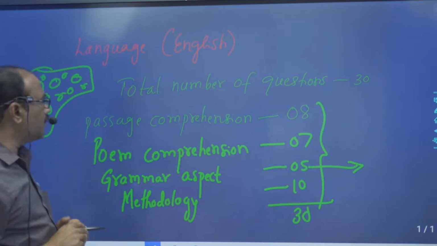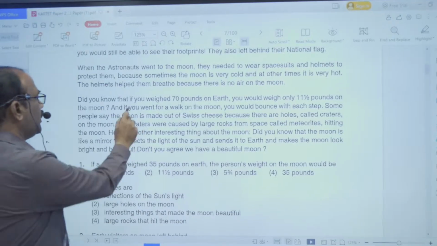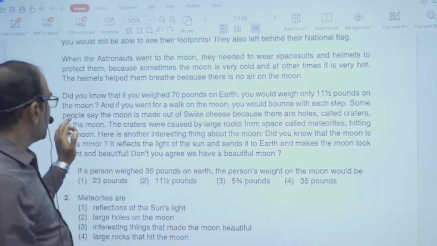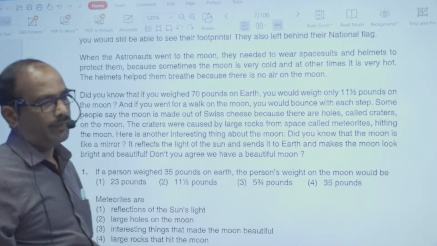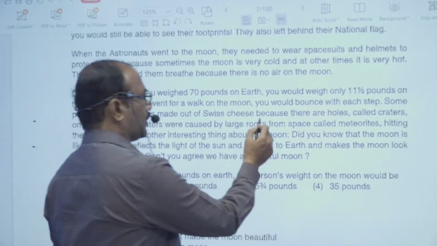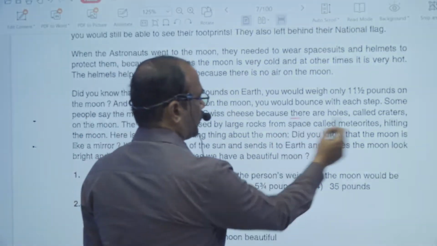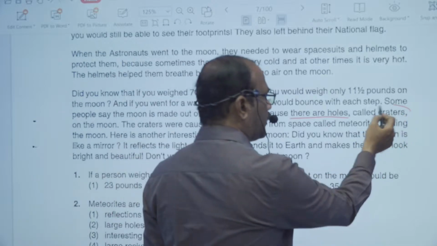That is called Swiss cheese. And if you went for a walk on the moon, you would bounce with each step. Some people say the moon is made out of Swiss cheese because there are holes. The reason is given here, because there are holes. Those holes are called craters. Keep this in your mind.